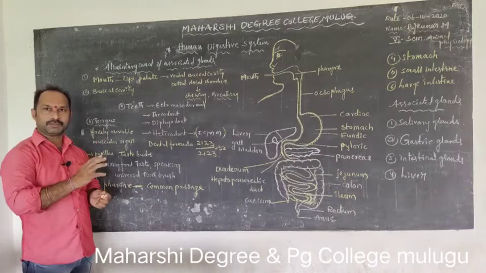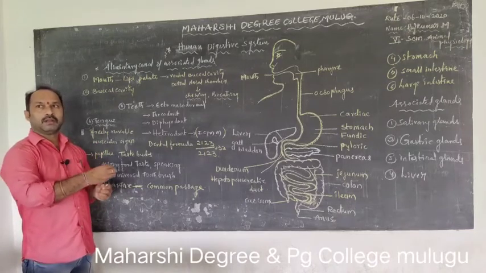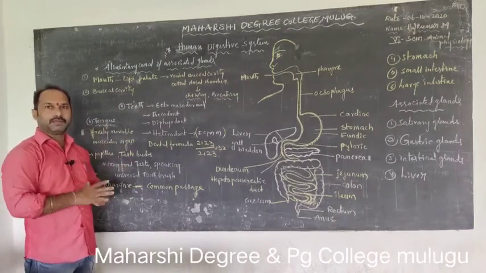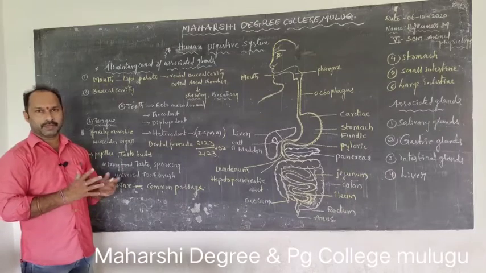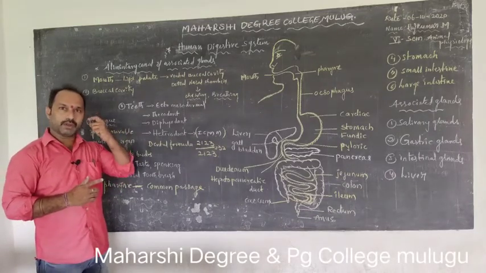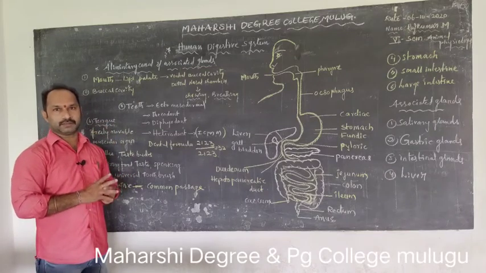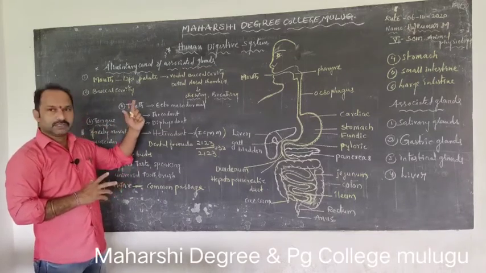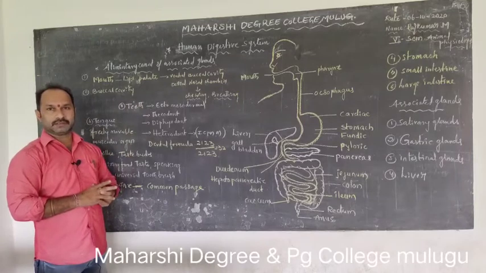These simple absorbable units are transmitted into the blood. Proteins, carbohydrates and lipids are complex food materials.